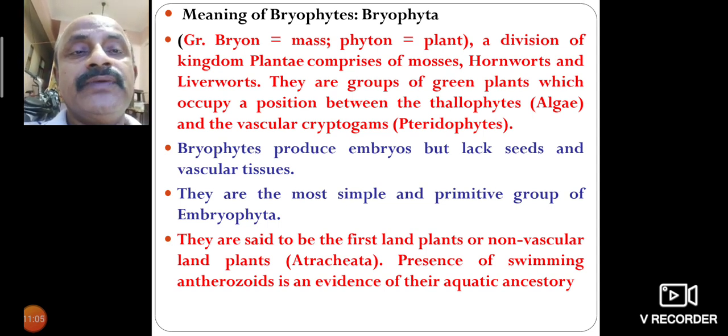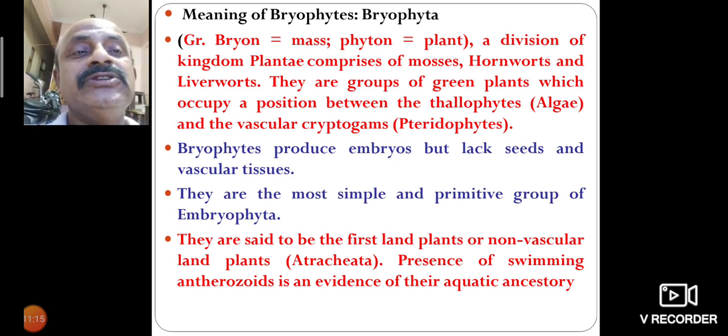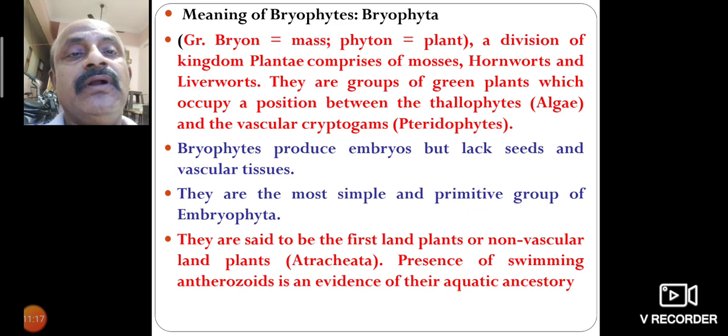This division of the plant kingdom comprises the mosses, hornworts and liverworts. They are a group of green plants which occupy a position between the thallophytes, algae, and the vascular cryptogams. Bryophytes produce embryos but lack seeds and vascular tissues.